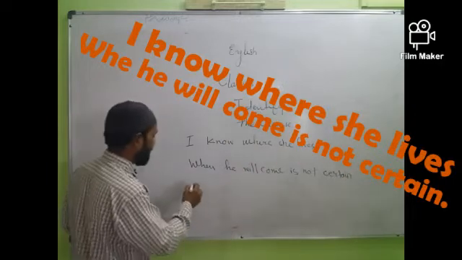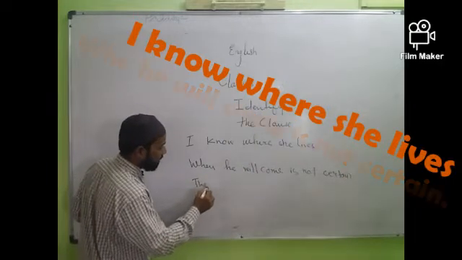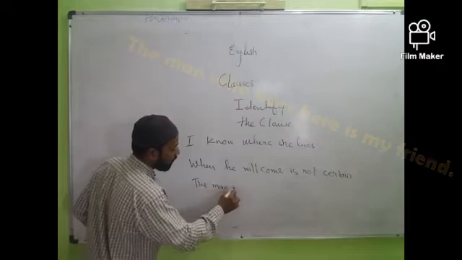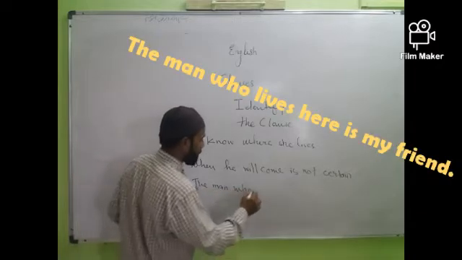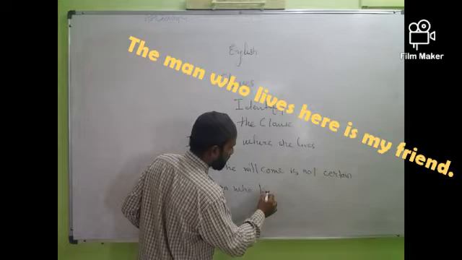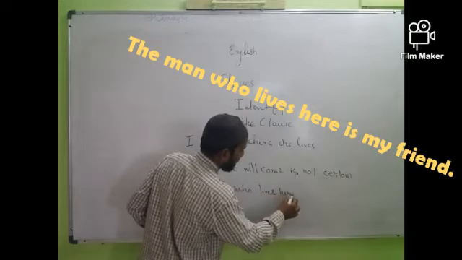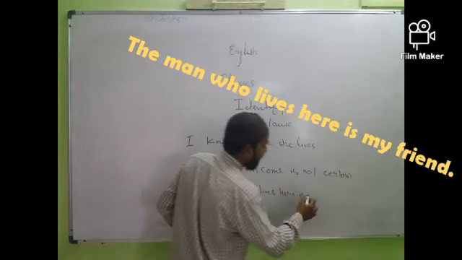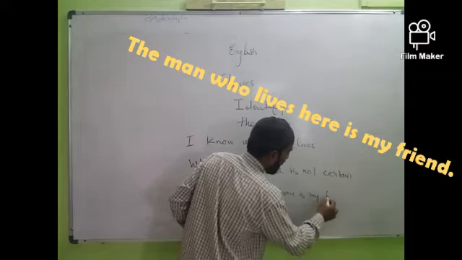Third sentence: The man who lives here is my friend.